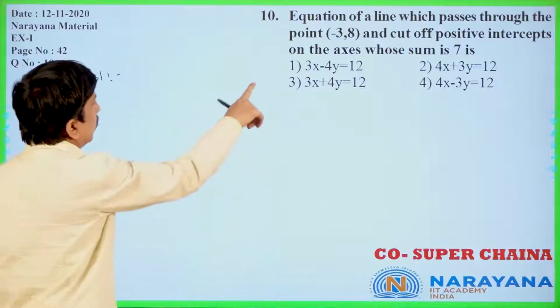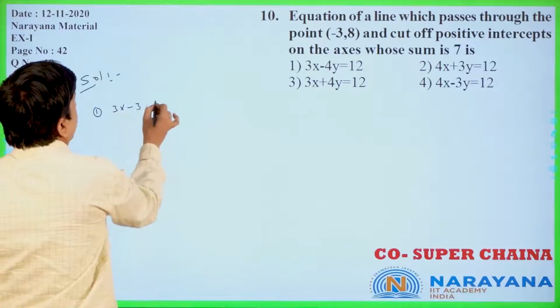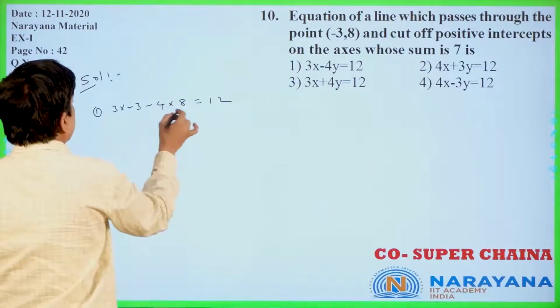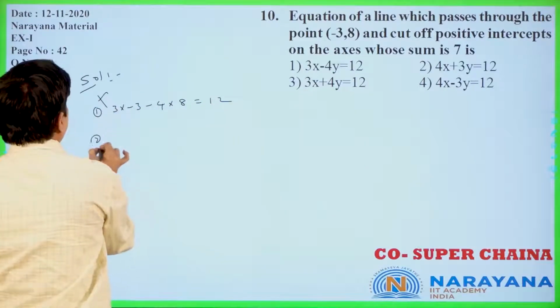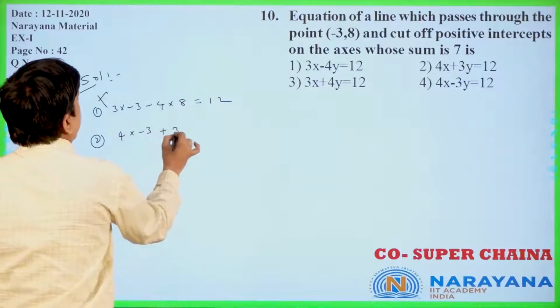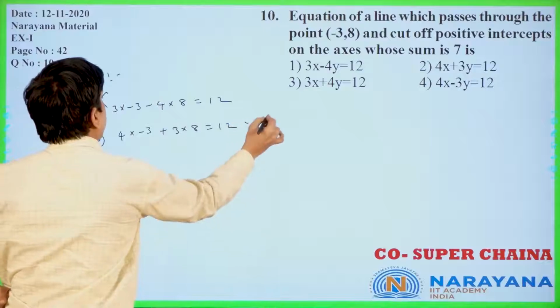Check the first option: 3 into minus 3 minus 4 into 8, is it 12? No. Second option: 4 into minus 3 plus 3 into 8, is it 12? 24 minus 12, yes, correct.